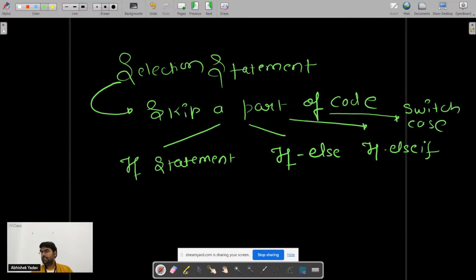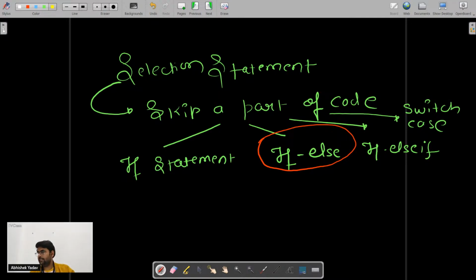So guys, if you have the basic understanding of the selection statement, can you tell me when I can use this if else statement? Anyone? Okay, when can I use this if else statement here? Let's see who answers first. Yeah, no one?